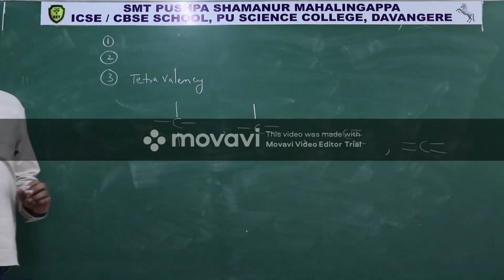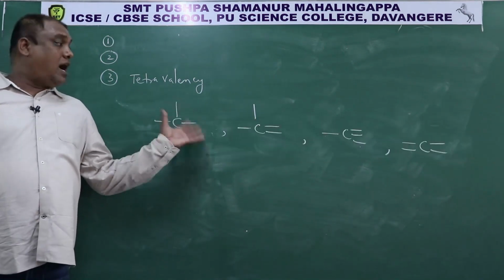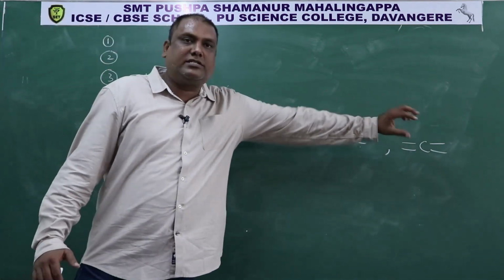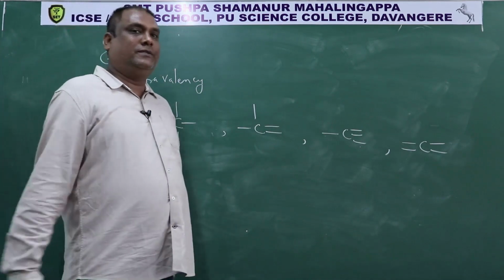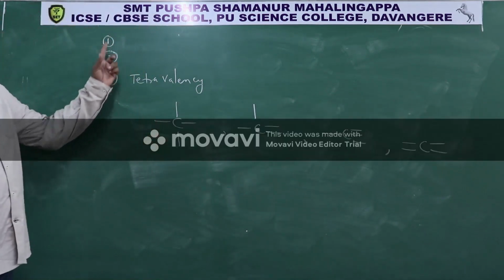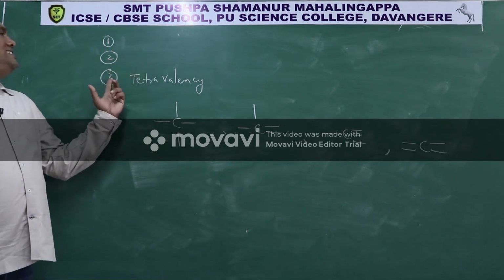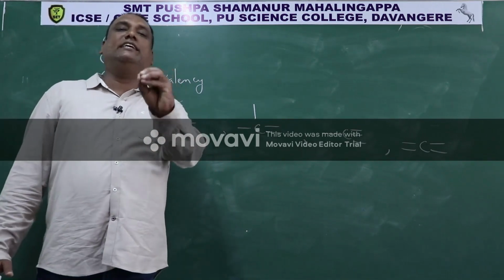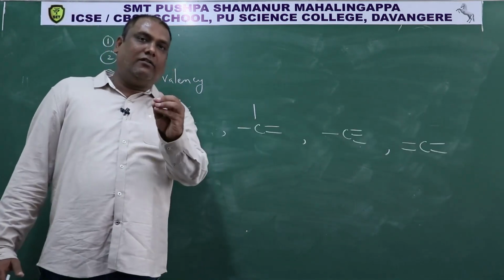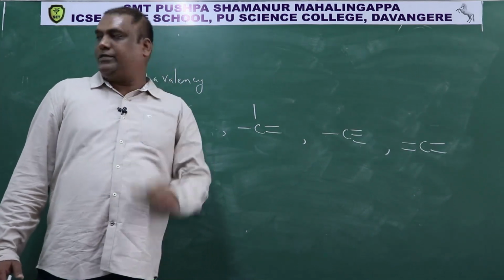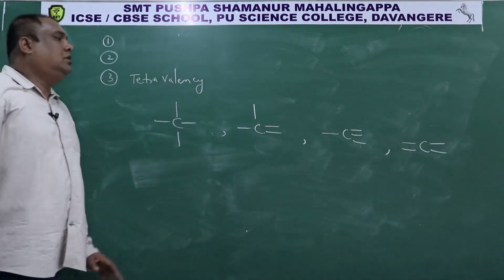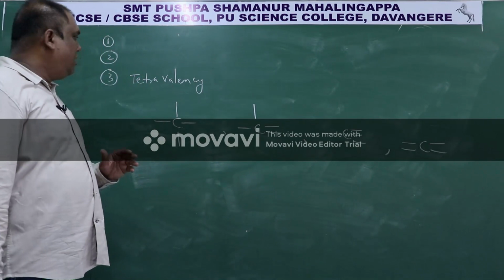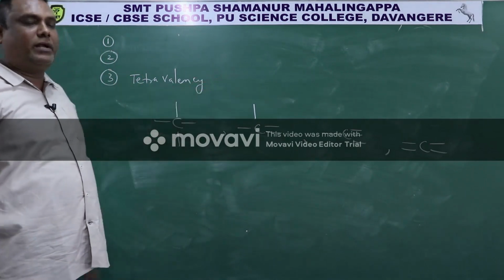Because of this tetravalency, carbon can form various types: one compound of this structure, another compound of this structure, another of this type, like that. Carbon can form many compounds. So these are the 3 reasons. One is bond energy, second is multiple bonds, third is tetravalency. Due to these 3 reasons, carbon exhibits highest catenation ability. That is the reason why carbon can form millions of compounds. Now this is just an introduction to organic chemistry. Now let us go into the details of tetravalency of carbon.